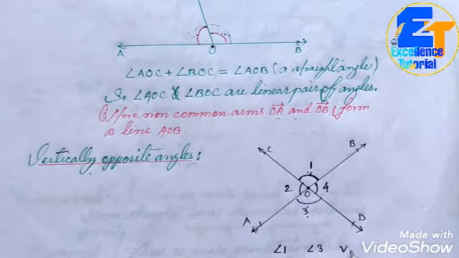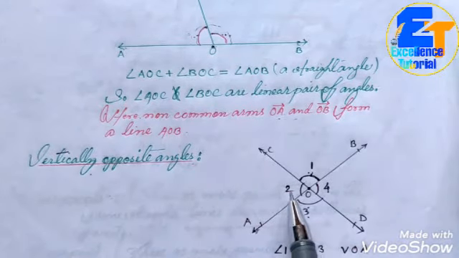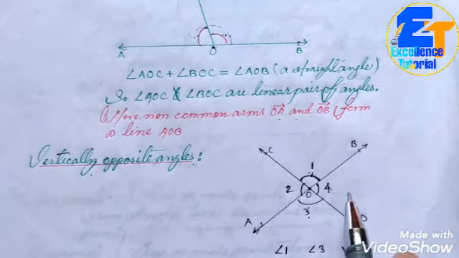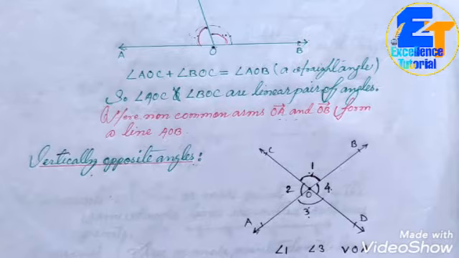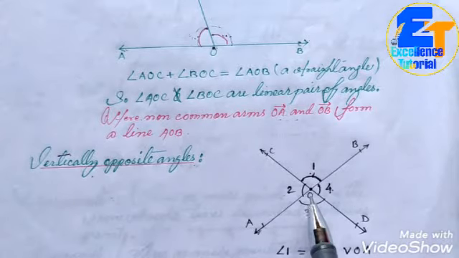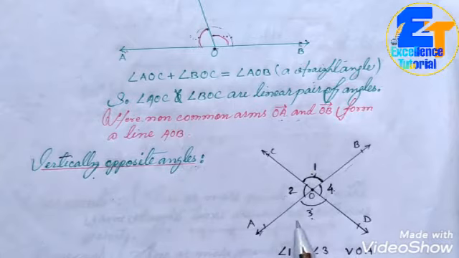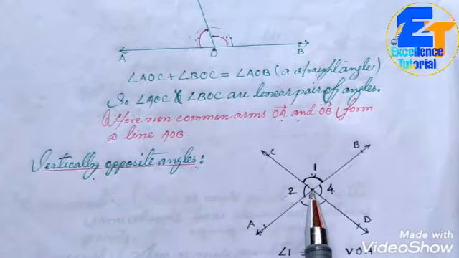In the same way, angle 2 and angle 4 are said to be vertically opposite angles. And remember, vertically opposite angles are always equal. We can put an equal sign here. When two straight lines intersect at a certain point, you get four angles formed.